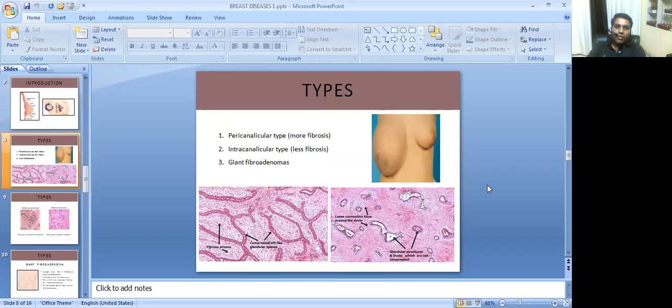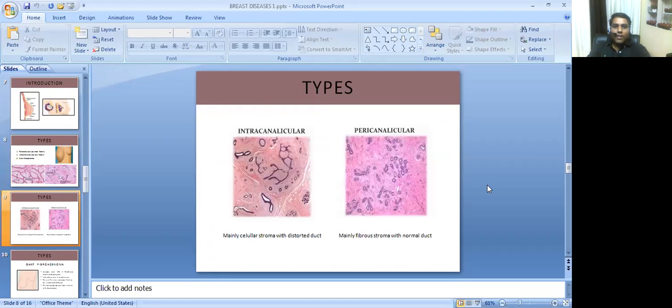Moving forward, we will discuss types of fibroadenoma. Basically there are 3 types. Pericanalicular type, that is more fibrous. Intracanalicular type, in which there is less fibrosis, and the third type is giant fibroadenoma.